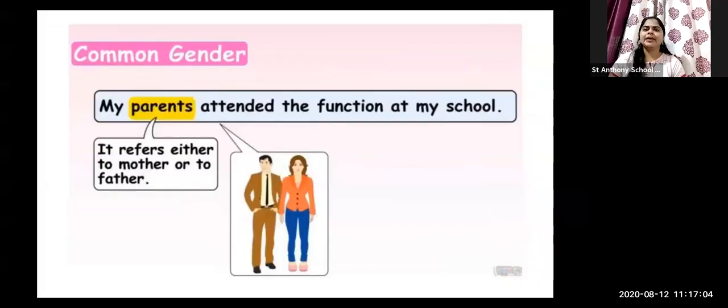Next, common gender noun: My parents attended the function at my school. Now the word parent refers either to the mother or to the father. It is possible that your mother came to attend the meeting or your father came to attend the meeting, but the word parent is common for both of them.